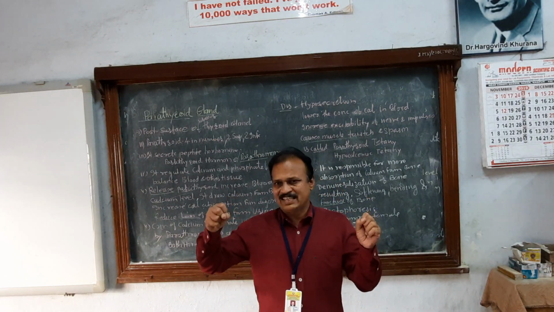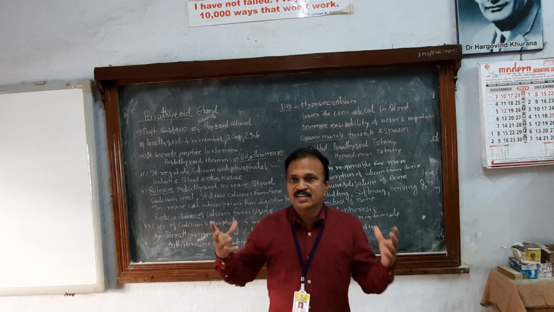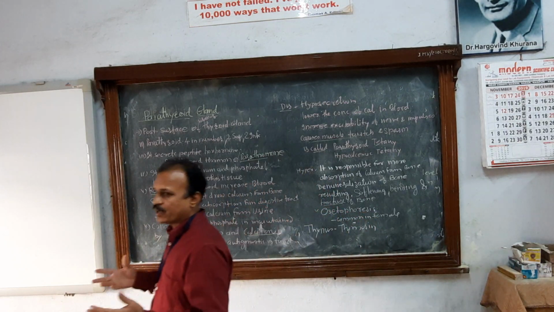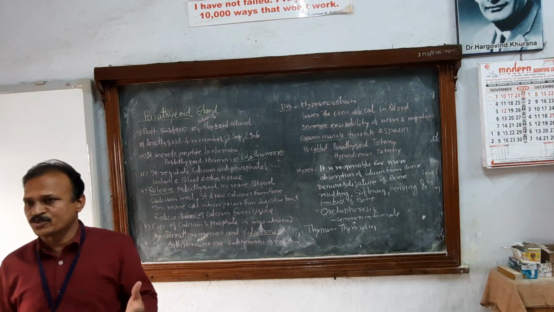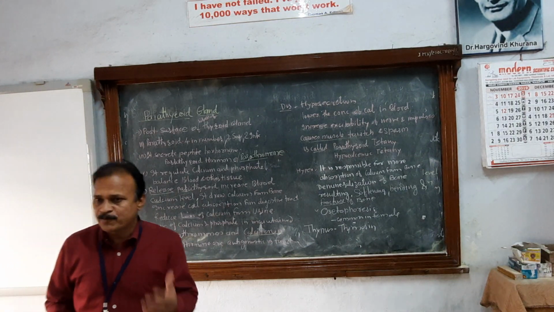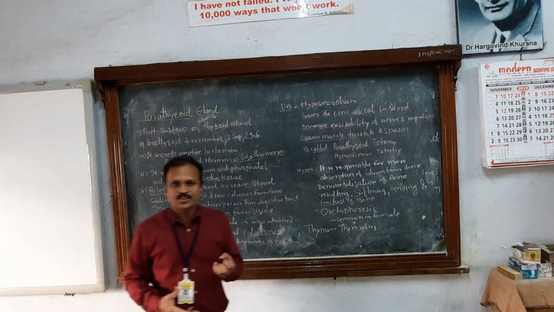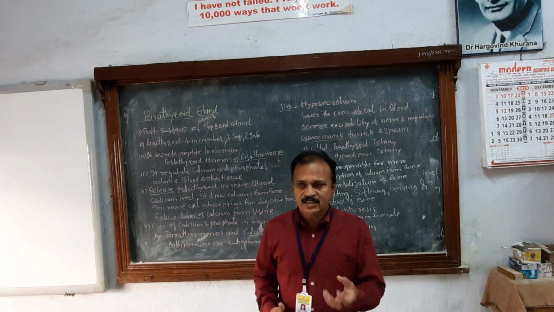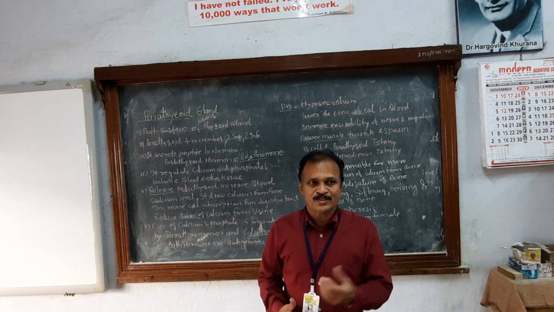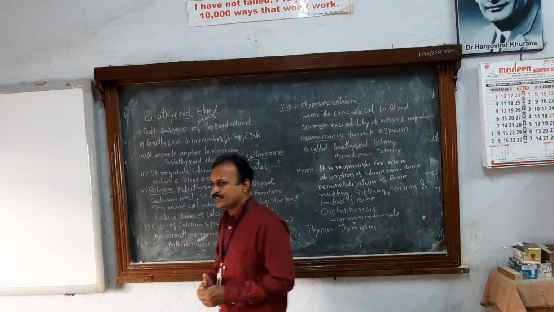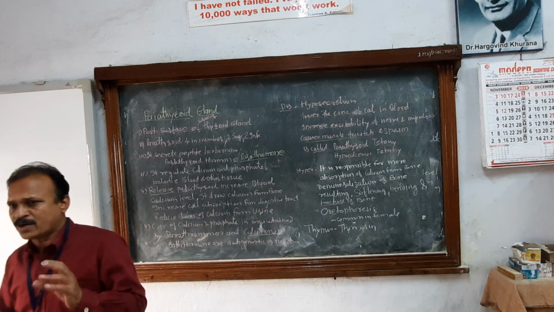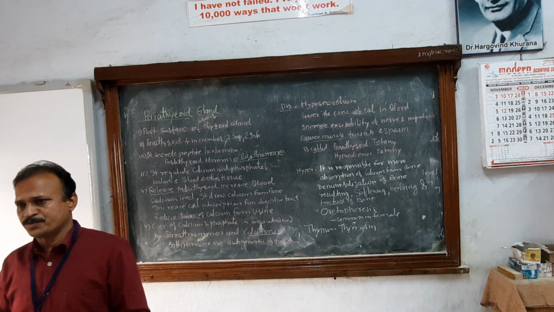In the young stage, immunity is high. We say immunity is lower in old age; the reason is that thymosin secretion decreases. That is helpful to increase immunity power, resistance power, due to thymosin. Because thymosin helps in production of antibodies, you have to remember that.